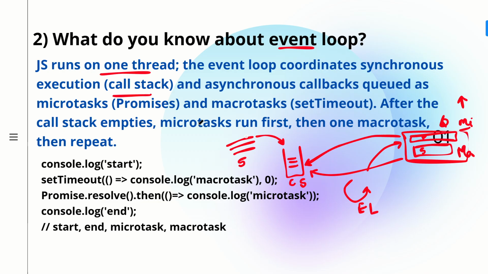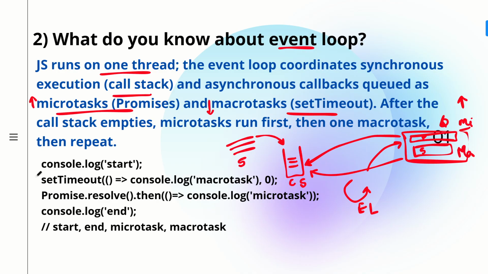We have discussed how asynchronous callbacks are present in callback queues. We have the microtask queue where promises are present, and the macrotask queue where setTimeout, setInterval, or input output operations are present. Promises, that is, microtask queue callback functions, have higher priority compared to the macrotask queue, which has lower priority. After the call stack is empty, the microtask queue runs first, and then the macrotask queue runs.